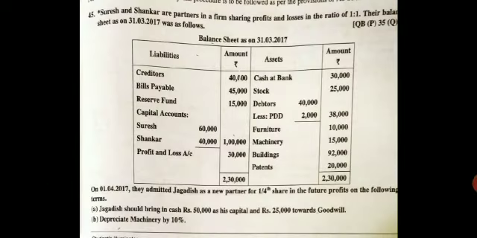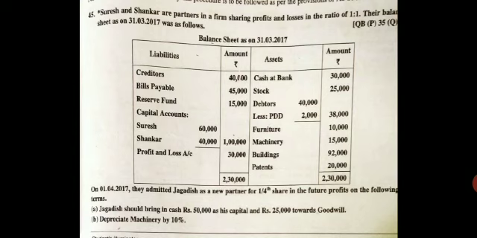Now come to the problem, students. For the revaluation account, write Dr and Cr. For the partners' capital account, write Dr and Cr. For the balance sheet, do not write it. Get the page folded. Draw the revaluation account with single amounts column. That is particulars amount, particulars amount.